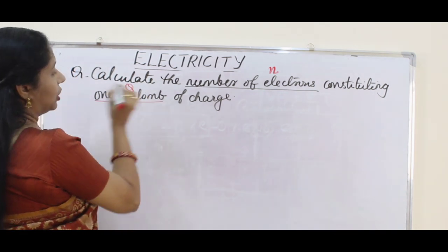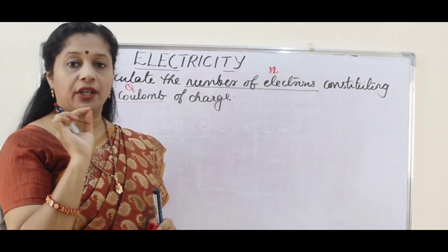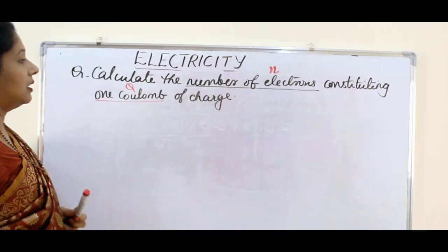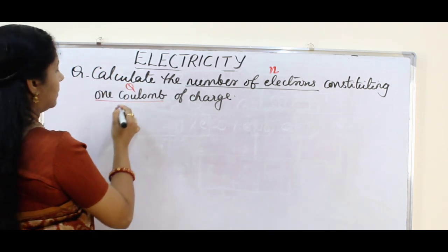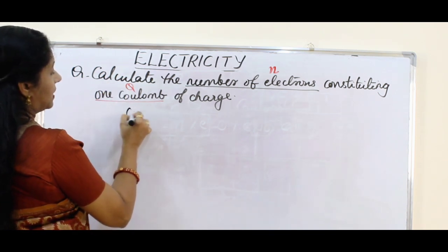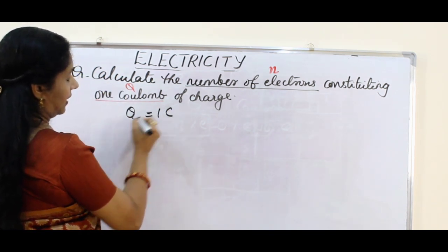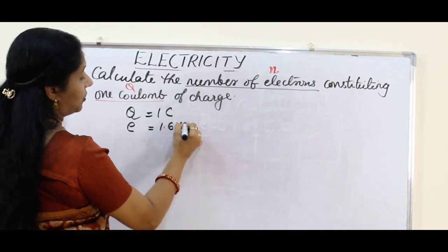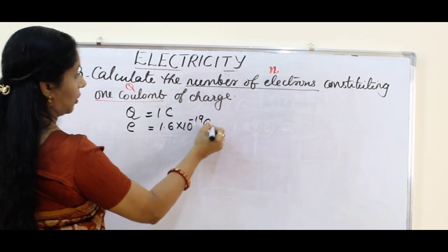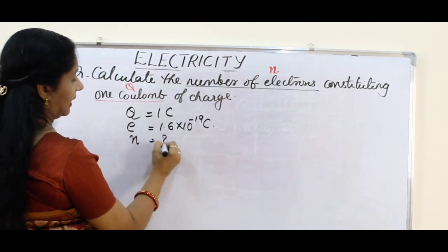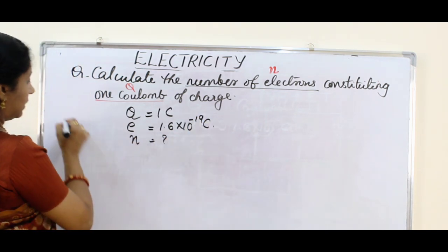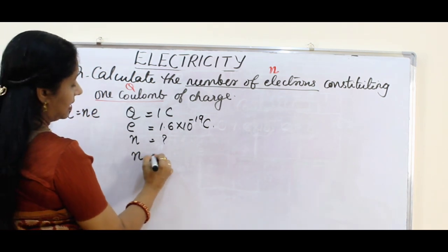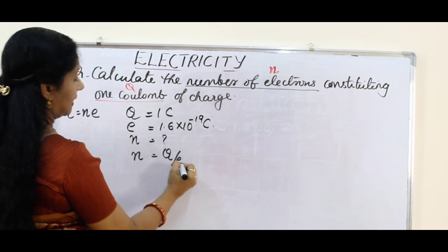So what is given? Q. Coulomb means the unit of charge. So the given value is a charge Q. Now we will write the given values. Q is equal to 1 coulomb is given. And E, the charge of 1 electron, we already know is 1.6 into 10 to the power of minus 19 coulomb. We have to find out N. So what is the formula? We know the formula Q is equal to Ne. So from that, N is equal to Q upon E.